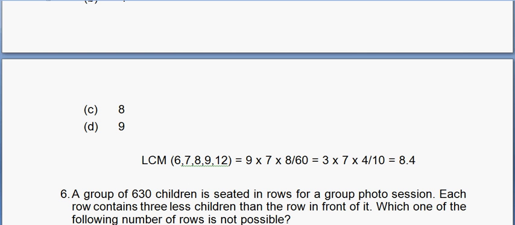How many minutes are there in an hour? There are 60 minutes in an hour. So 60 divided by 8.4, which is equal to 600 divided by 84, so this is equal to 100 divided by 14, or 50 divided by 7, so approximately 7.